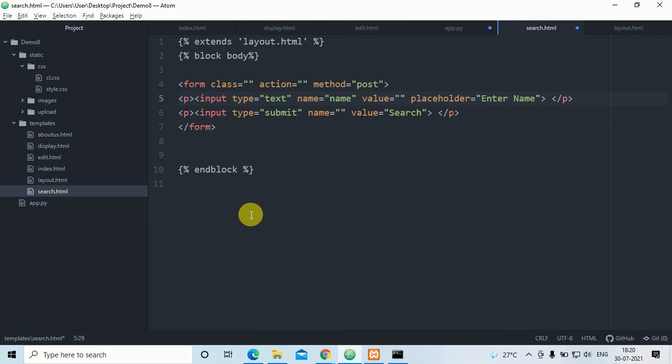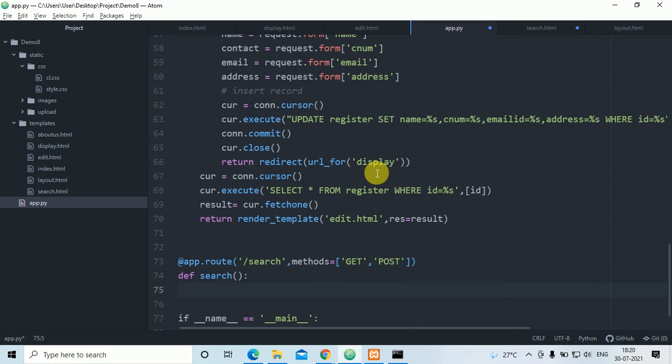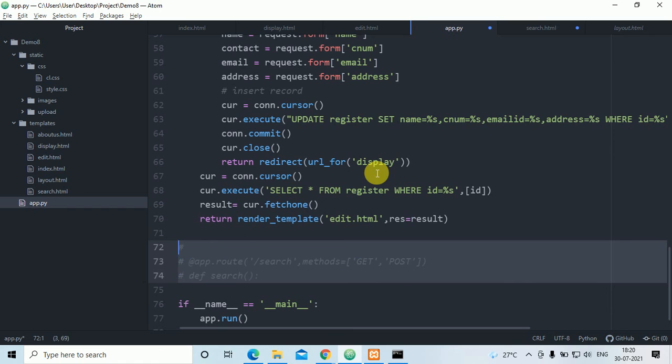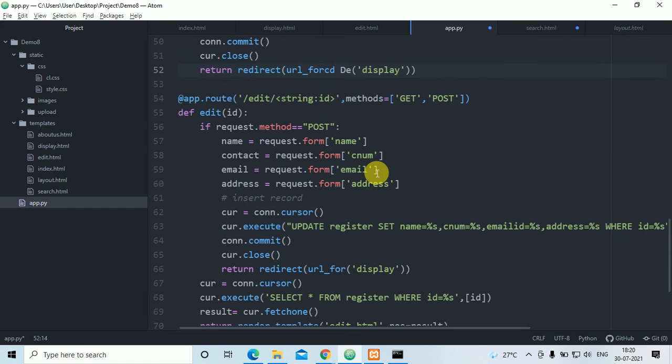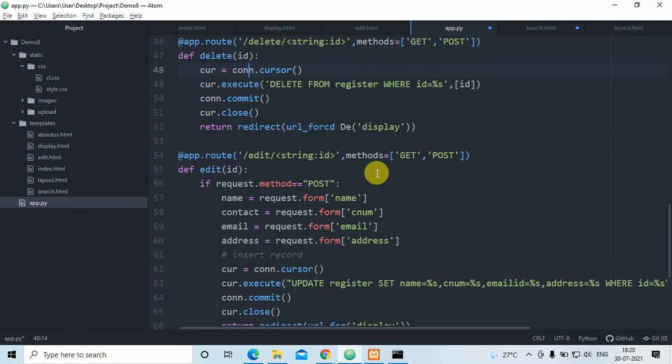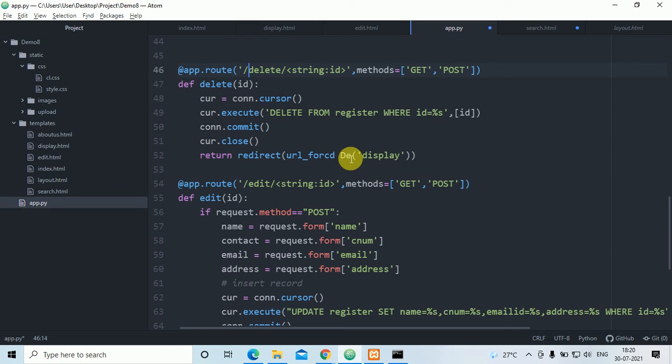Something I have done mistake in app.py. This I'll put a comment, and in display.html, URL for display.